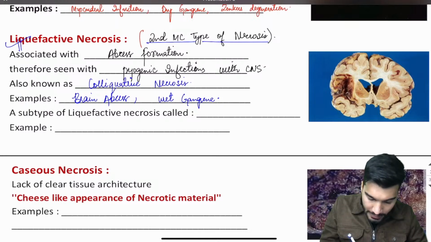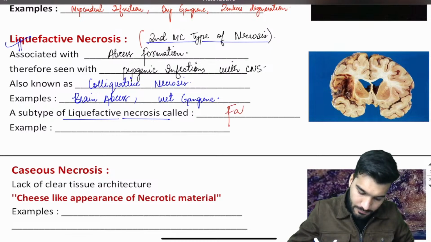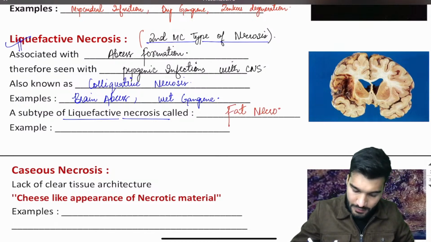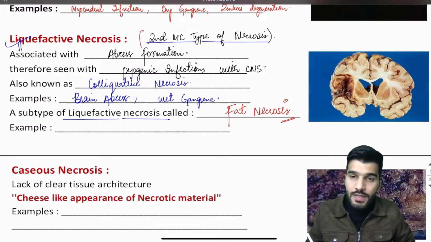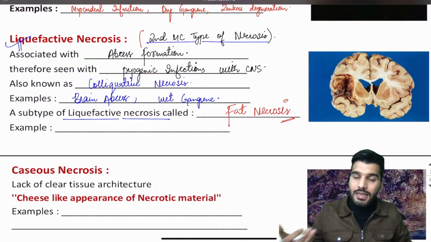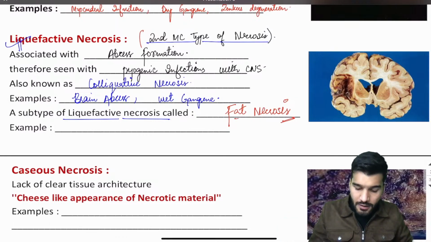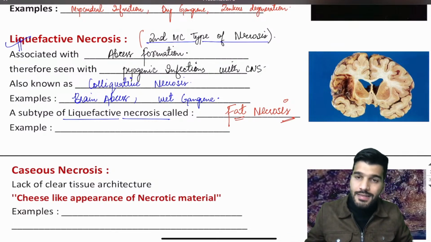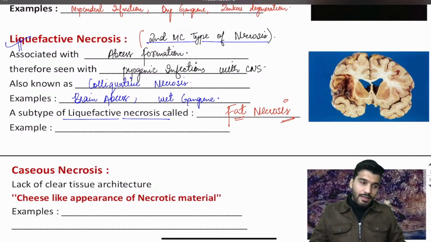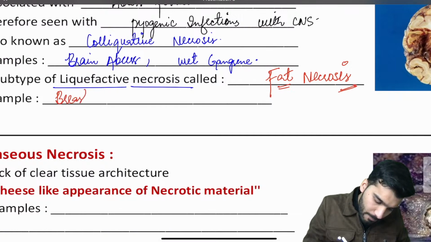Now, a subtype of liquefactive necrosis is called fat necrosis. This fat necrosis is seen in organs having a lot of fat, and also where there is increased lipase. Where lipase is more and where fat is more, what is the type of necrosis you will see? Fat necrosis. For example, it is seen in the breast, in the omentum, or in the pancreas. What are the classical examples? So it's seen with the breast tissue.